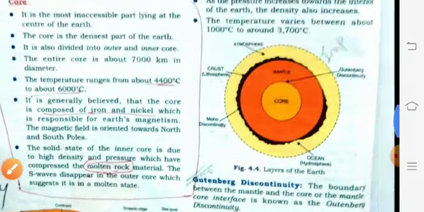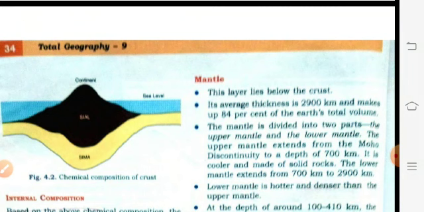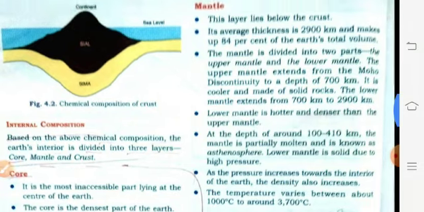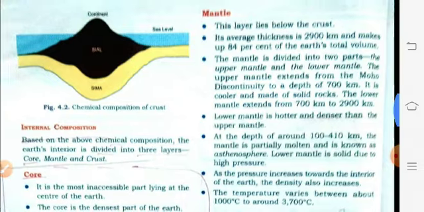Now here, mantle. The layer lies below the crust, average thickness 2900 km, and makes up 84% of the earth's total volume. The mantle is divided into two parts: the upper mantle and the lower mantle. The upper mantle extends from the Moho discontinuity to a depth of 700 km. It is cooler and made of solid rocks. The lower mantle extends from 700 km to 2900 km. The lower mantle is hotter than the upper mantle.